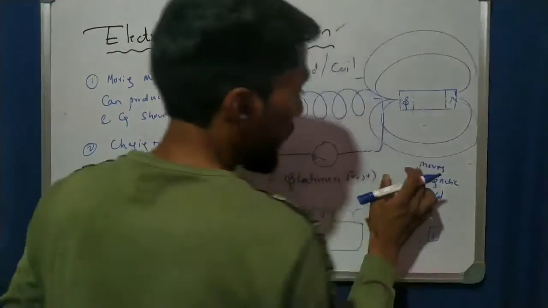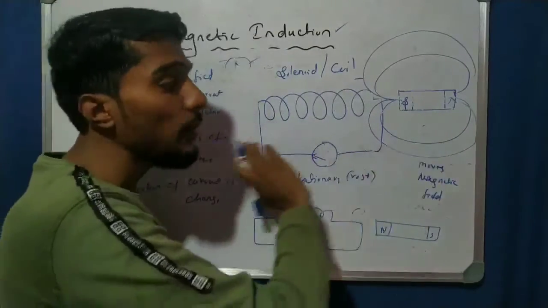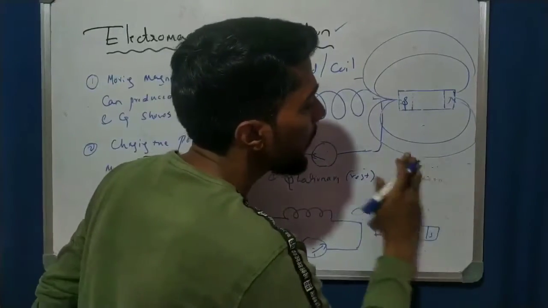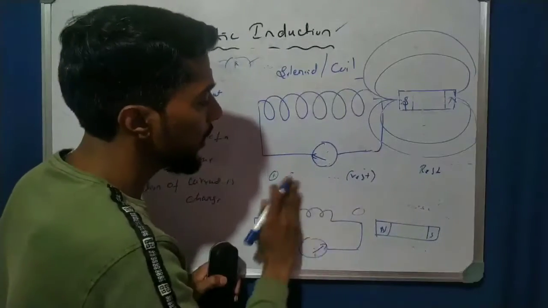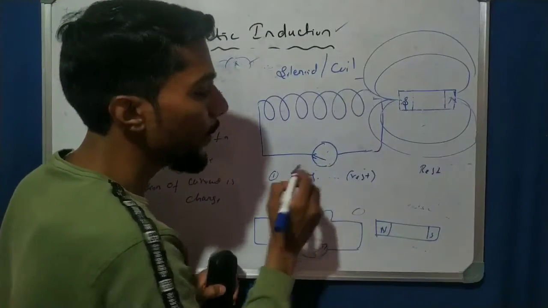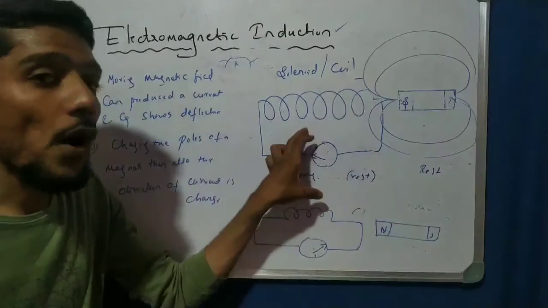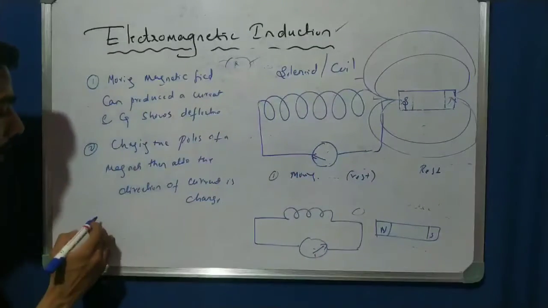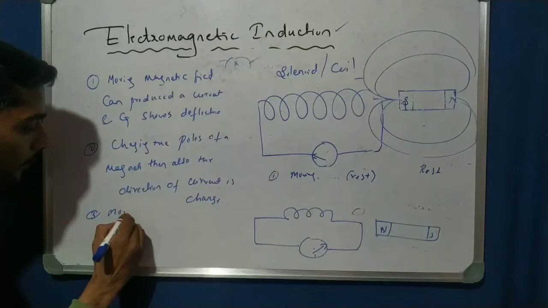So deflection occurs with a moving magnetic field, or maybe the coil moves. Now make the magnet rest and move the coil. If the field is at rest and the coil is moving, under that condition this also shows deflection. So the first point is the moving magnetic field. The next point is the moving coil.